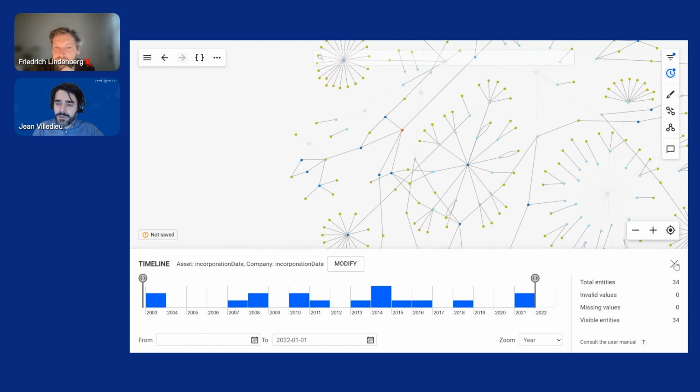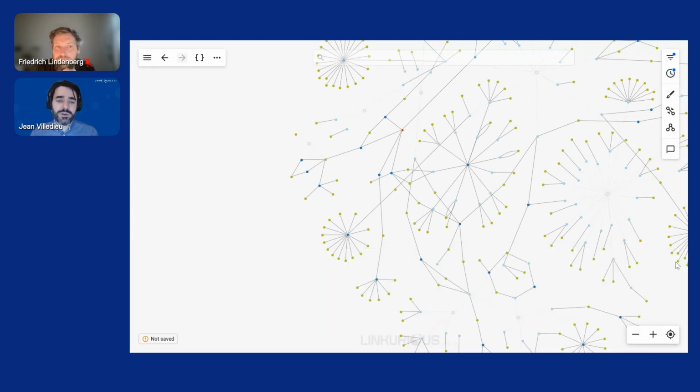Okay, so we have conducted a bit of an investigation on Vatcat, and we've been able to identify that it's not just any company, but it's actually connected to 3 politicians, 2 sanctioned entities, and as such, it can represent a bit of a risk. So that's an insight worth sharing, and we can do that in a number of ways.